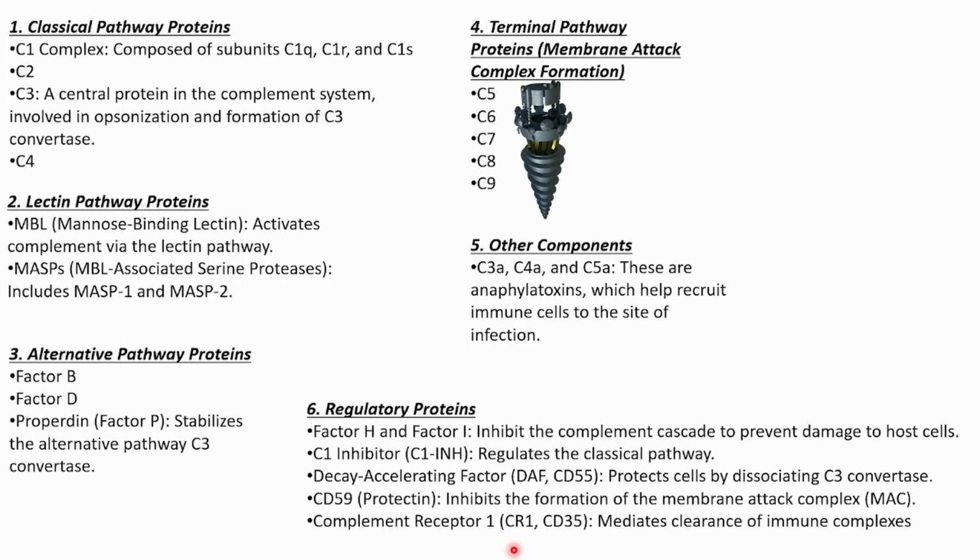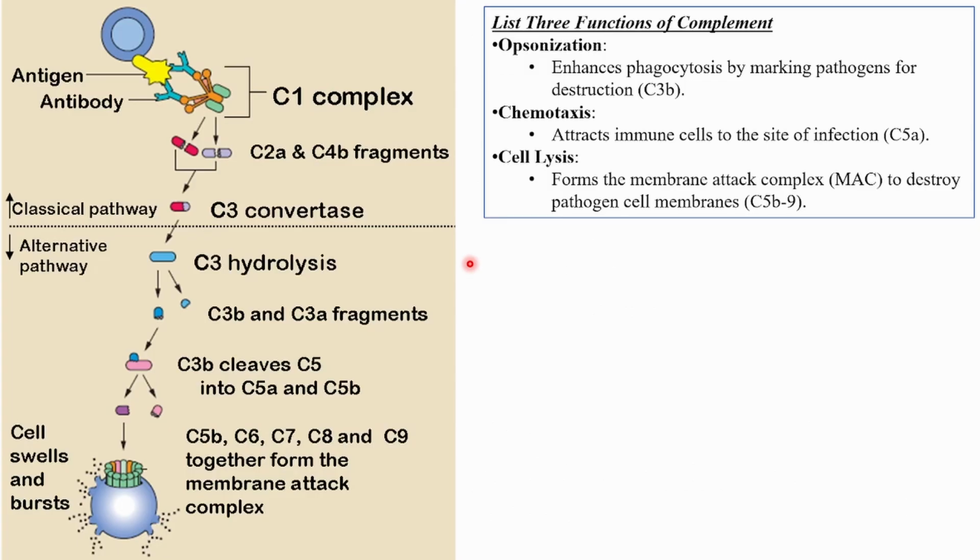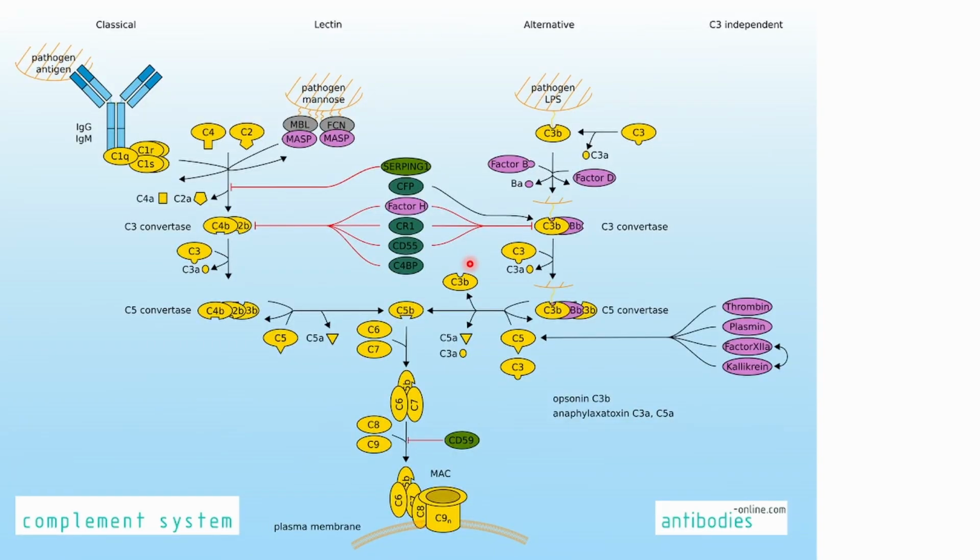So these are all the 20 proteins of the complement system. You just pause and give it a read. And you might be understanding this now. This is the classical pathway. Okay, see, your pathogen antigen, then C1QRS, C4 is coming, C2 is coming, all together forming C3 convertase, then there is C5 convertase, then C5, and all these 6, 7, 8, 9 form something called the MAC complex, which is the drilling machine. And these are the other pathways. This is the Mannose pathway, this is the alternate pathway. We'll discuss this in other videos.